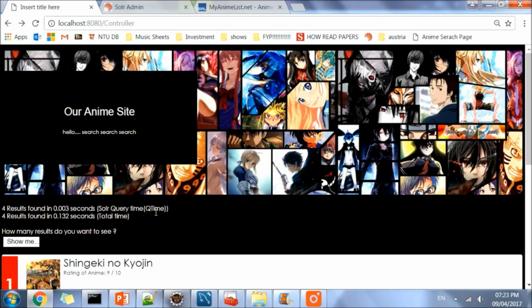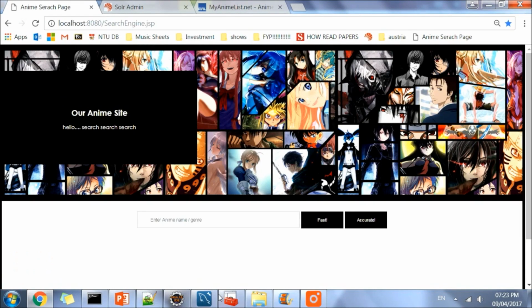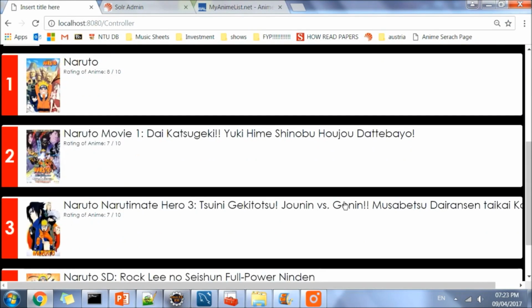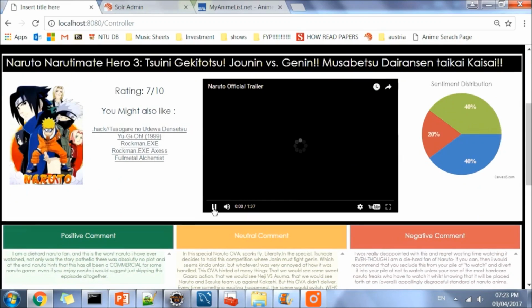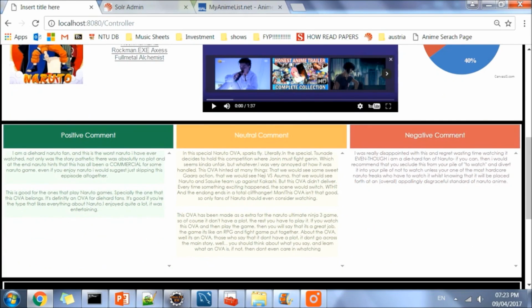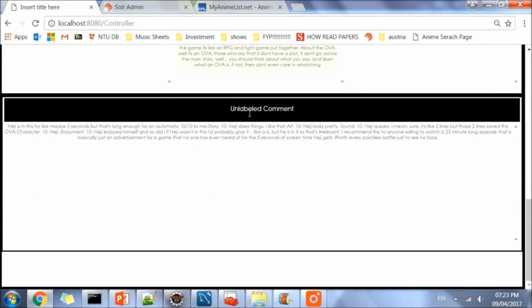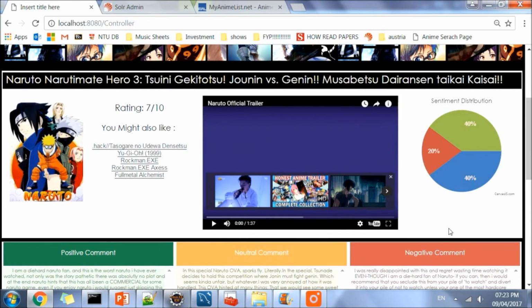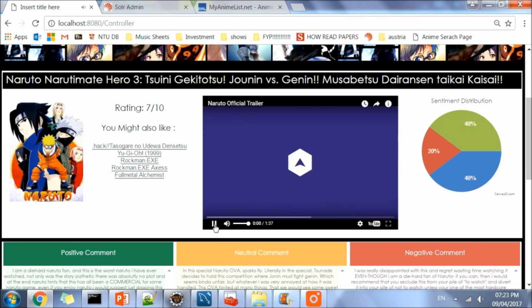Since we only labeled 1,224 reviews, not all the animes will have reviews, and thus we'll be using Naruto to demonstrate the display of reviews of all polarities. After you click into this anime, you will see that there are 3 columns, the positive, neutral, and negative comments, as well as those which are unlabeled, which are displayed here as well. This chart over here gives the user an immediate visual illustration of the general sentiment towards this anime, and the user can also watch the trailer which is embedded over here.